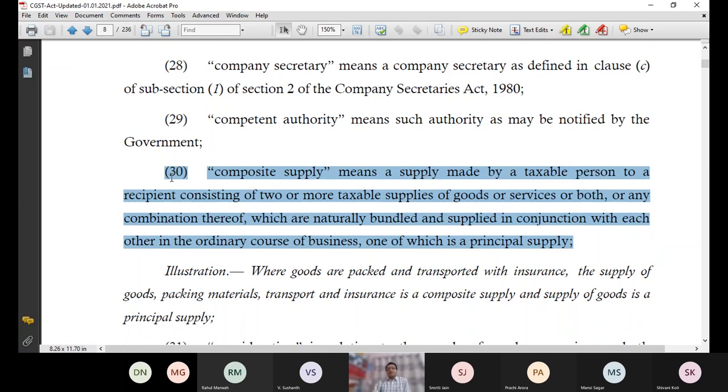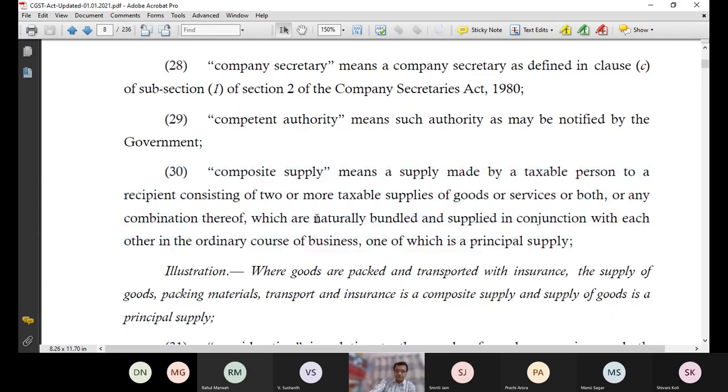Composite supply means a supply made by a taxable person to a recipient, consisting of two or more taxable supplies of goods or services or both. Taxable supply, so what is taxable supply? Every supply which is leviable under GST, which we have just covered today, or any combination thereof which are naturally bundled. So this is a new word, naturally bundled. By default, those will always come in a mix.